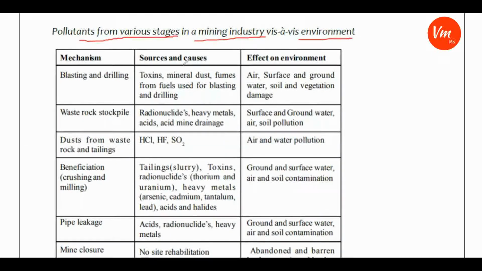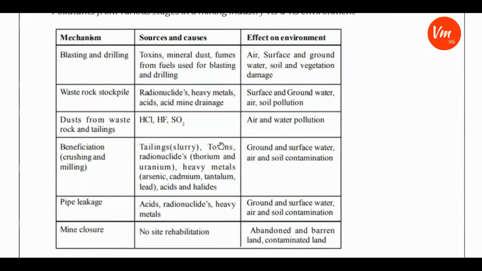These are the mining aspects, the processes followed in mining activities, these are the sources and causes of pollutants or toxins, and this is the effect on the environment. You can pause the video and go through it.